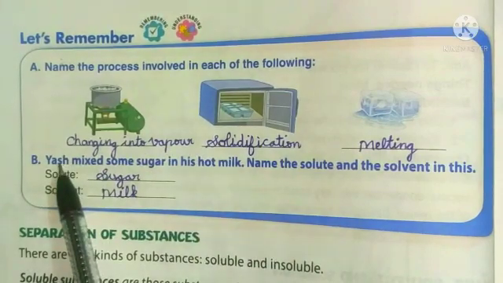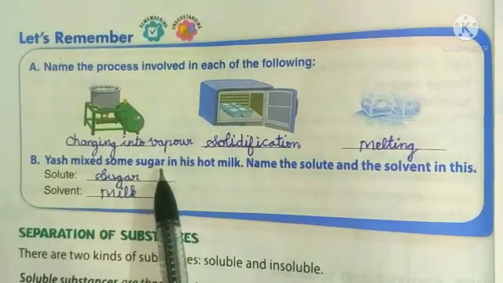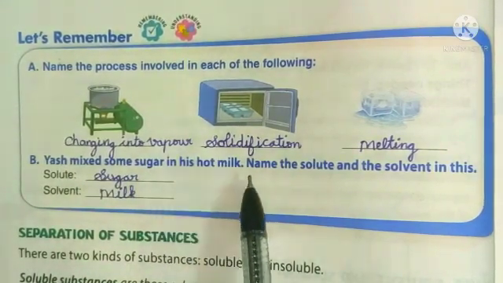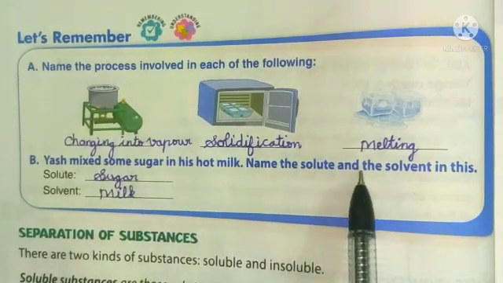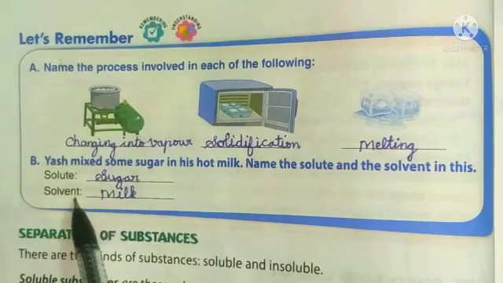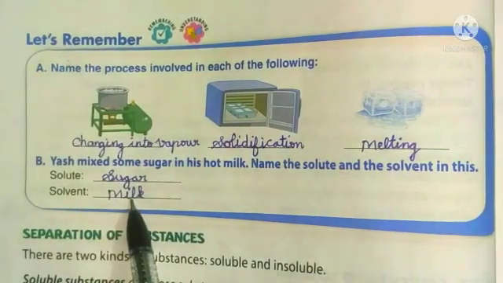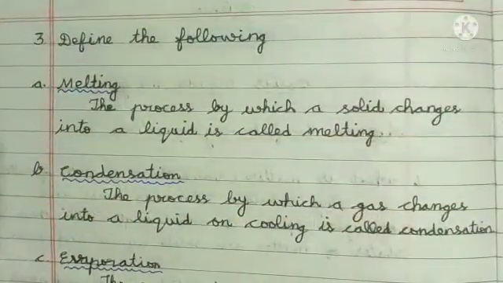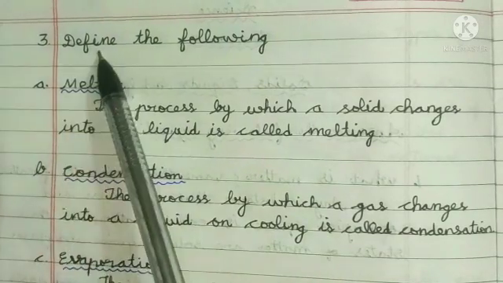The next, Yash mixed some sugar in his hot milk. Name the solute and the solvent in this. Solute, sugar, solvent, milk. Okay. Take your science booklet and write the question answers. Already we have completed 2 questions. Now we can write the third one.